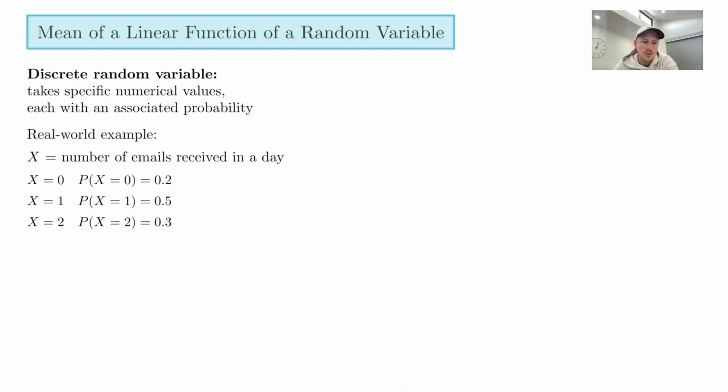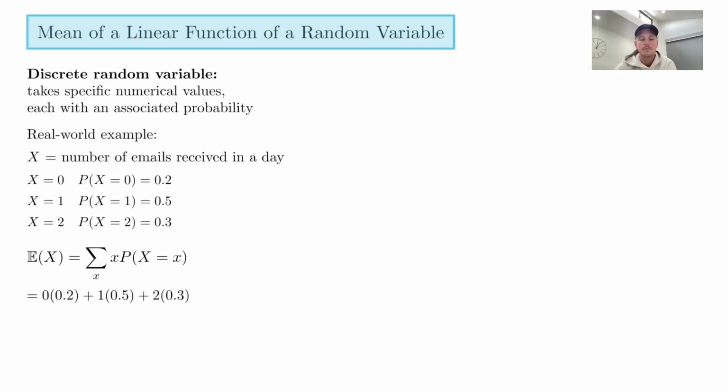So how do we find the mean of that? How many emails would we expect to receive on average in a day? This is the formula, and this is what's called the expected value, or the mean, or the average. We say E of X is equal to the sum, over all the x values, of lowercase x multiplied by its probability. The lowercase x values are 0, 1 and 2. It sounds complicated, but all it means is you multiply 0 times 0.2, then you add on, because it's the sum, 1 times 0.5, and then 2 times 0.3.